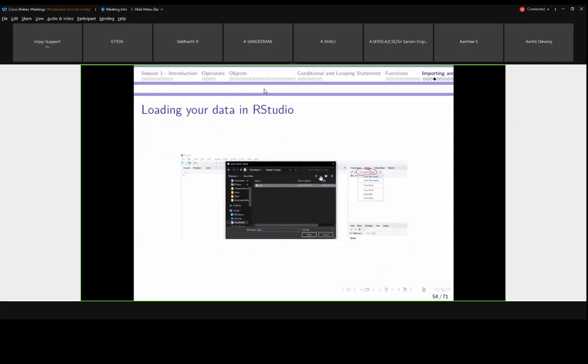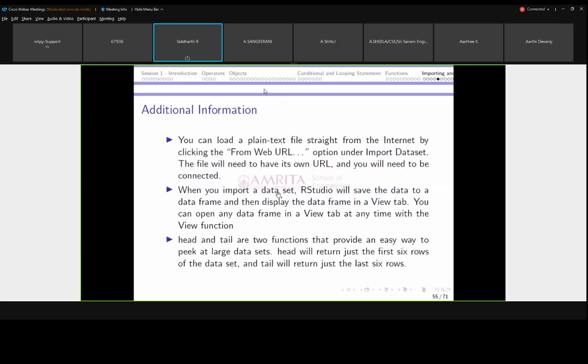So this screenshot I have given for safety purposes. If you don't have a plain text file and you are downloading the data set directly from the internet, there is an option From Web URL under Import Dataset where we can download it directly.